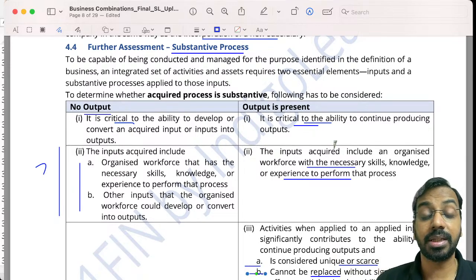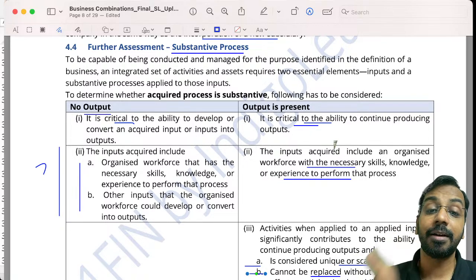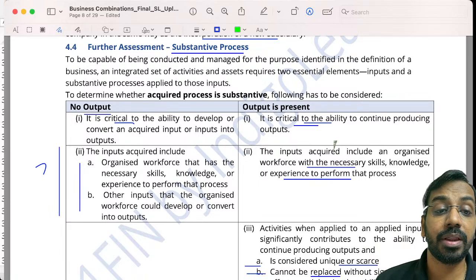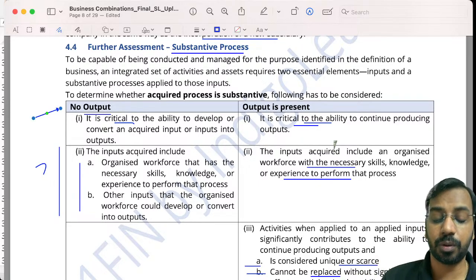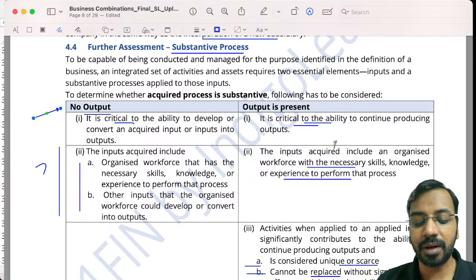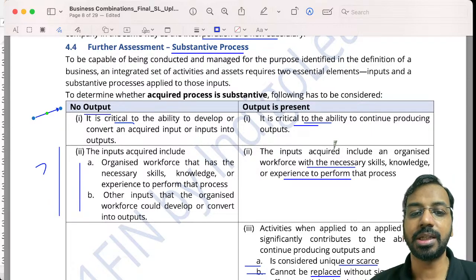Now, sometimes what happens is, there is a business that is non-operational. Non-operational means what? There is no output. Now, in that case, what do you need to check? You need to check whether there is input, whether there is a critical process, and whether we have the organized workforce which can use the input. So that is when the condition is satisfied.